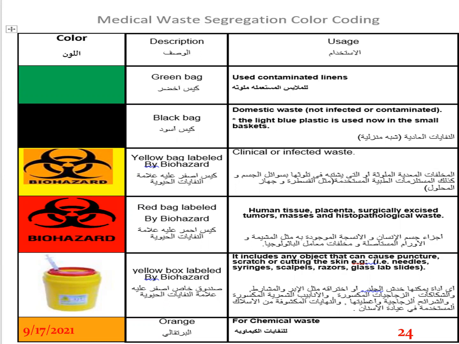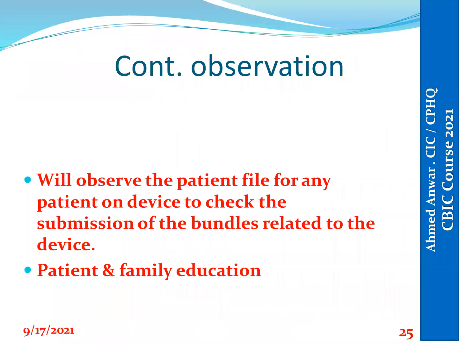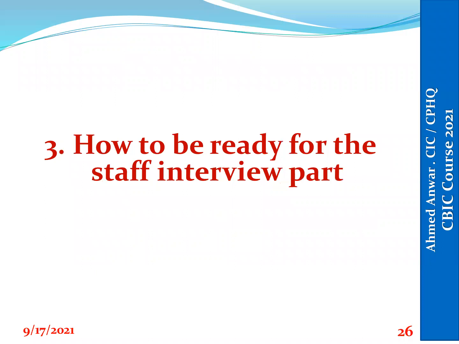It will help the staff to be committed to medical waste segregation. He will check the patient file for the bundle implementation for any patient who has a device, and he will observe the patient and family education form inside the patient file.